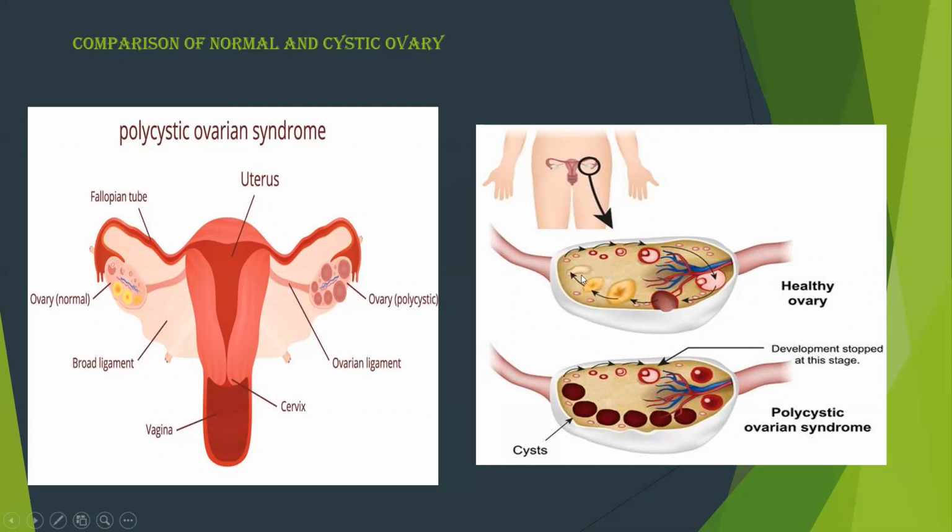So in the first picture, a healthy ovary, you can see the development of Graafian follicle. So first one is primordial follicle that develops into primary follicle, then it develops into secondary follicle, then in turn it develops into mature follicle, and then ovulation takes place. But in the polycystic ovarian syndrome, the development is stopped at a particular stage and there are many cysts. So there won't be any incidence of ovulation. So that's the reason that women with PCOS are unable to get menstruals.